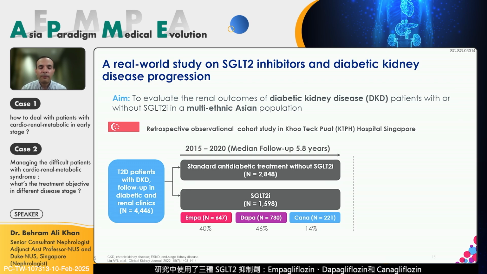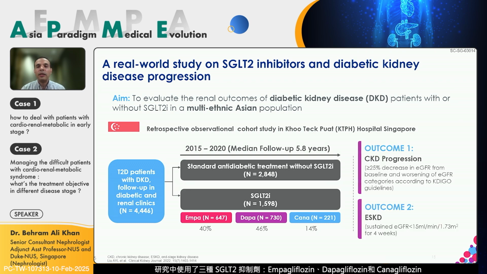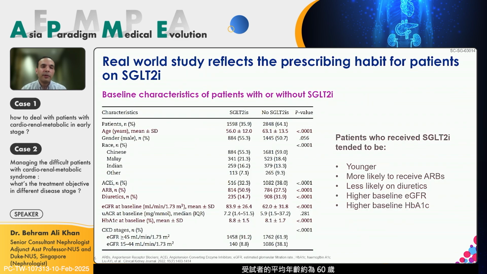Three kinds of SGLT2 inhibitors were used, empagliflozin, dapagliflozin, and canagliflozin, and the primary outcomes were chronic kidney disease progression of more than 25%, or ending up on dialysis. The mean age of the patients was about 60 years old. They were mostly on ARBs, and a significant amount on diuretics. So these are the kind of populations that we are usually dealing with in the public sector when we see these patients with multiple comorbidities.